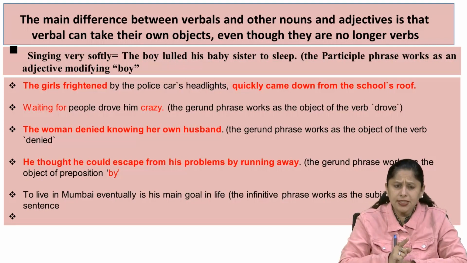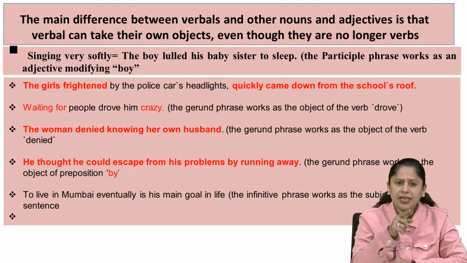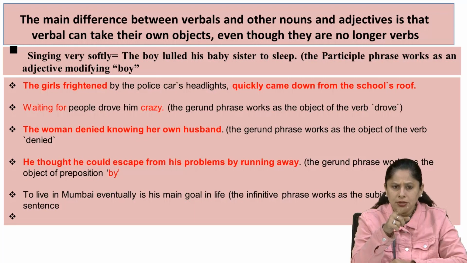Look, here it is written. The girls, frightened by the police car's headlights, quickly came down from the school's roof. Singing very softly, the boy lulled his baby sister to sleep. The participle phrase works as an adjective modifying the noun, the boy. How does it happen?